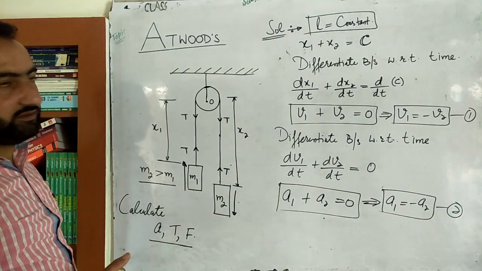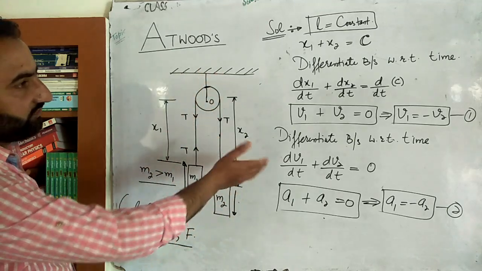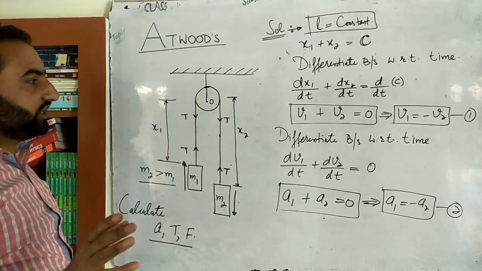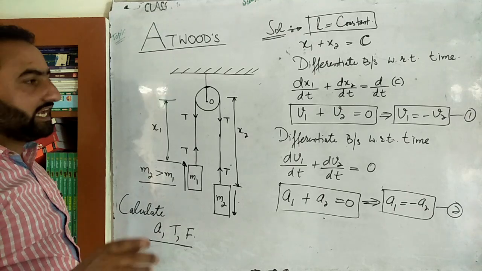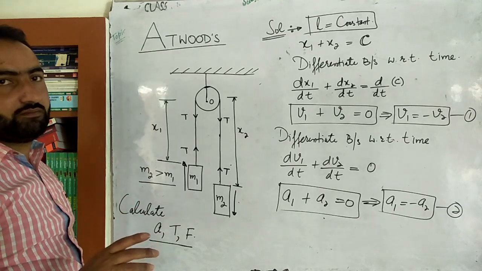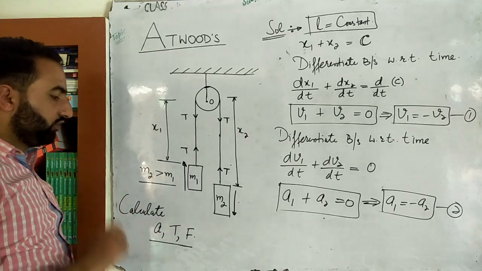There is no rocket science in this, it's basic. We start from the basics and then we arrive at the two different equations. The instantaneous velocity of the two blocks will be exactly the same. Acceleration of the two blocks will be exactly the same, but in the opposite direction. Okay. So pause screen, write it down.